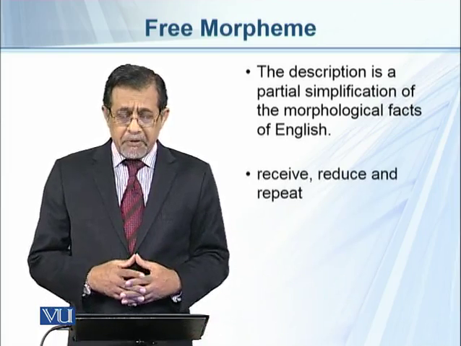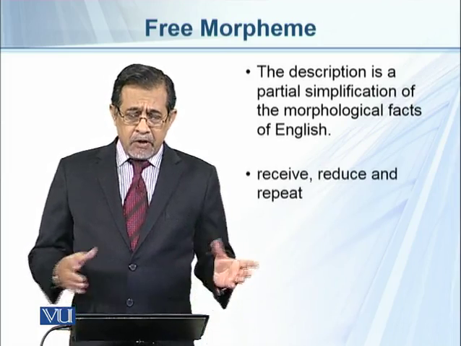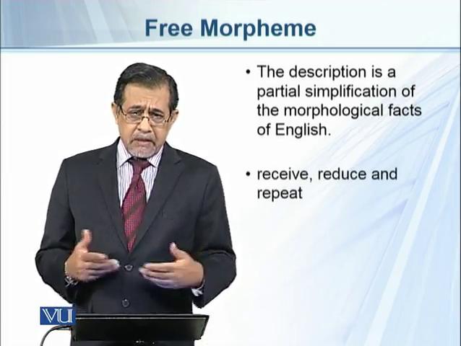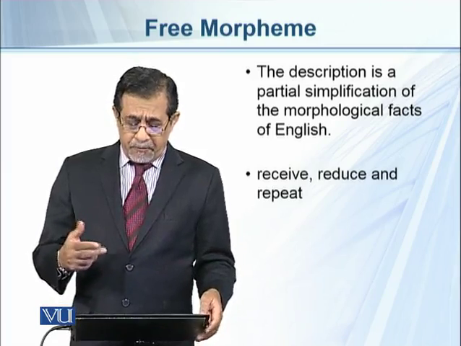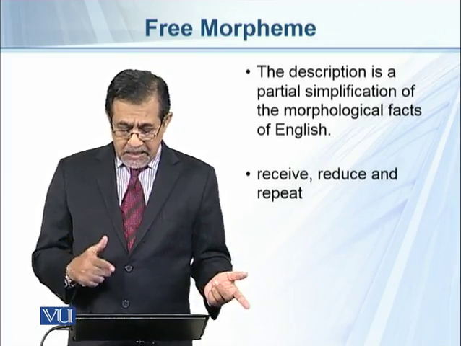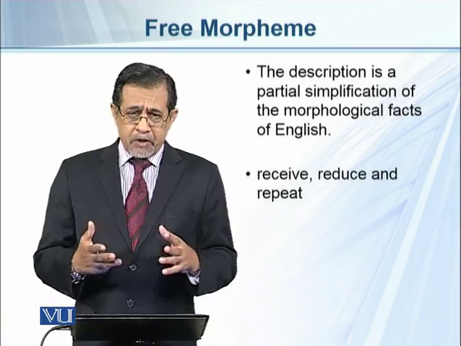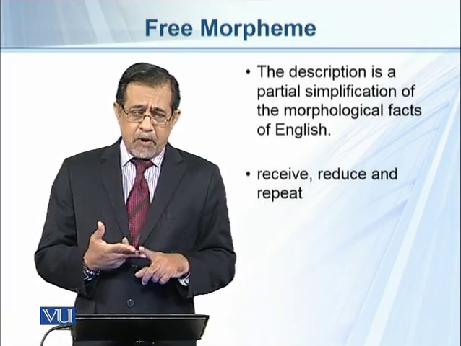For example, if we take the word receive, reduce, and repeat, we know that it consists of two morphemes: receive, re and sieve, re and deuce, and re and peat. So these three words each consist of two morphemes.